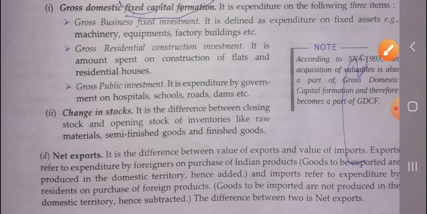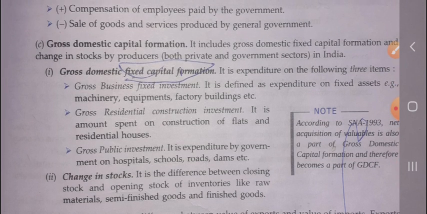So the first point we have studied in the expenditure method is private final consumption expenditure. Second, we have studied the government final consumption expenditure. Third, we have studied the gross domestic fixed capital formation, also called the investment expenditure. Gross domestic capital formation included the two: gross domestic fixed capital formation and the change in stock.